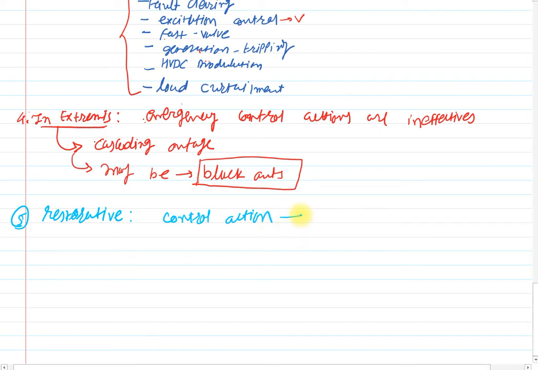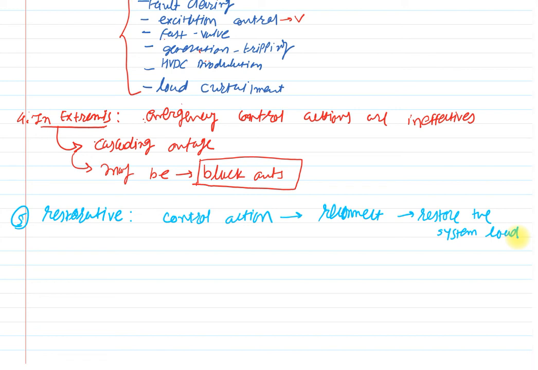Clear? Using this control action, try to reconnect all the facilities and restore the system load. Reconnect and restore the system load. Clear? So the system will transit from this restorative state to two possibilities.